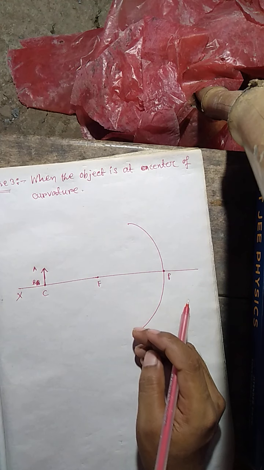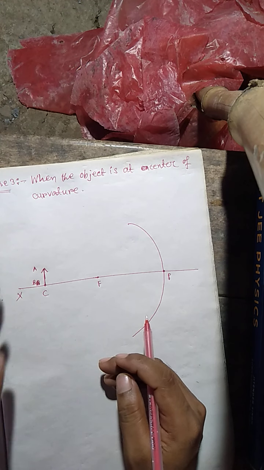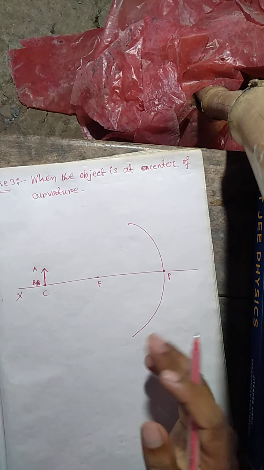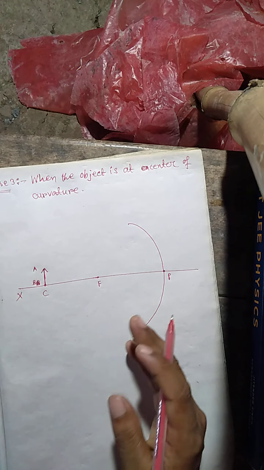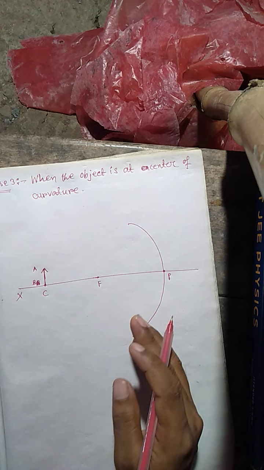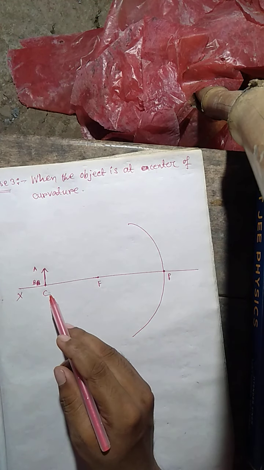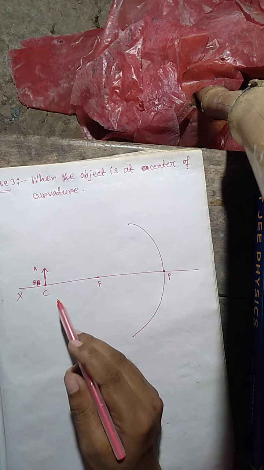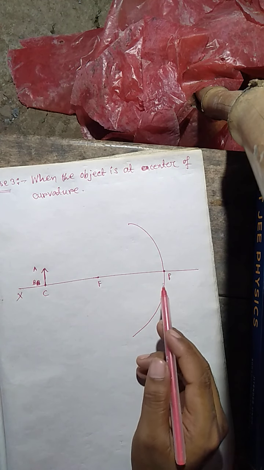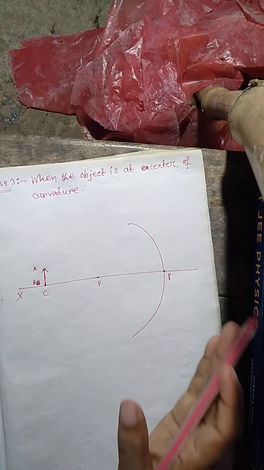Okay students, let us start the next case, the third case. In this third case we are going to discuss the image formation when the object is at the center of curvature of the mirror. When the object is placed at the center of curvature of the mirror, how and where will the image be formed? We will discuss this in this case.